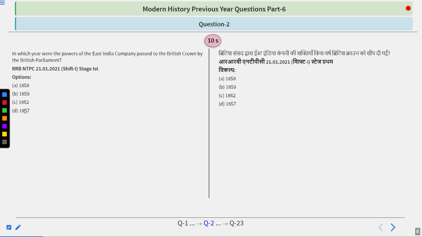In which year were the powers of the East India Company passed to the British Crown by the British Parliament? A very important question this is. So try to find out the answer. Options are 1858, 1859, 1862, 1857. So just answer this, guys.